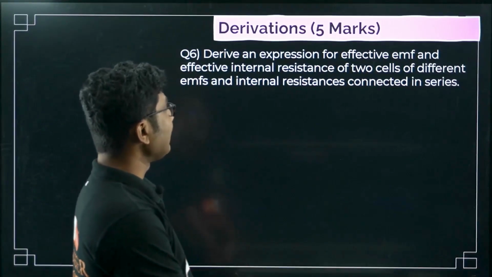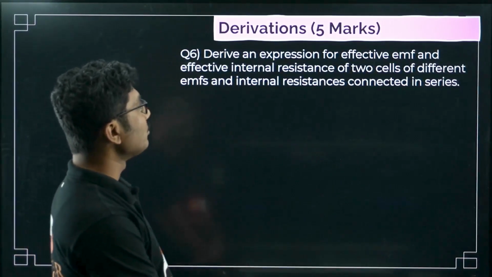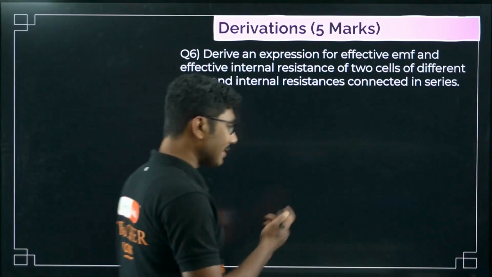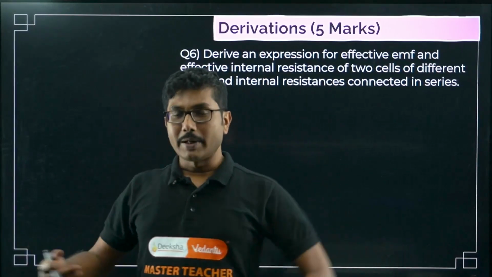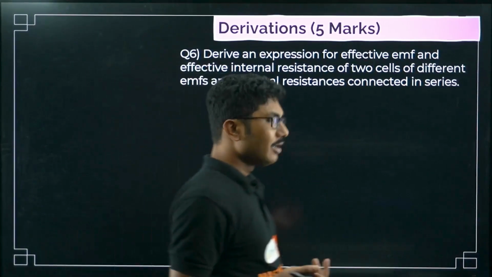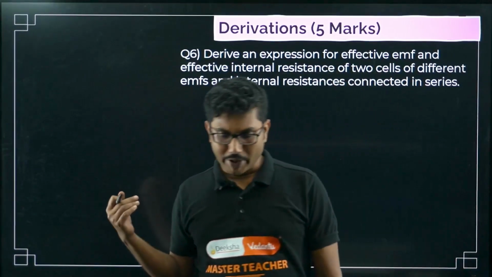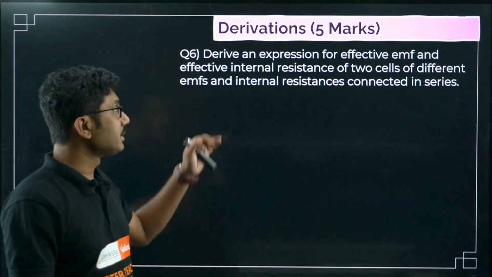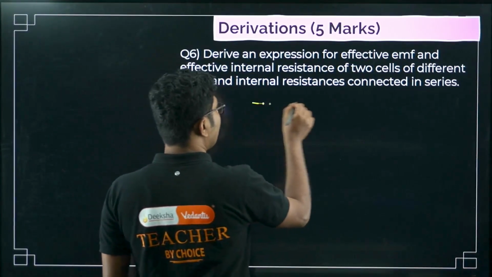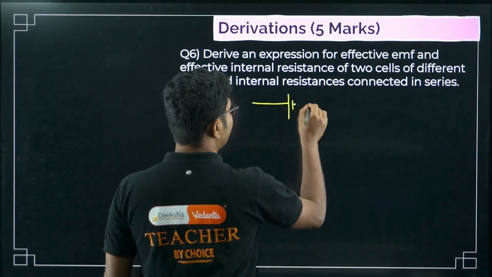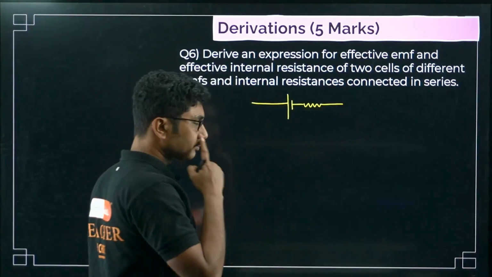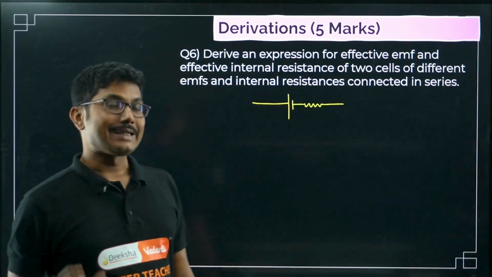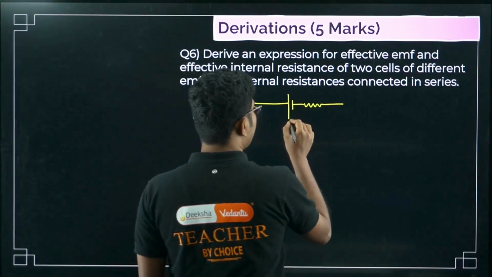Derive an expression for effective EMF and effective internal resistance of two cells of different EMFs and internal resistances connected in series. I have done the parallel combination in our lecture, but when I was going through the previous year questions, I saw this question has also come quite a few times. So I decided to cover this here. This one I have not done in the regular Brahmastra series, so I will be doing it here. If you want to check the parallel one, you can check my current electricity PU 2 Brahmastra.